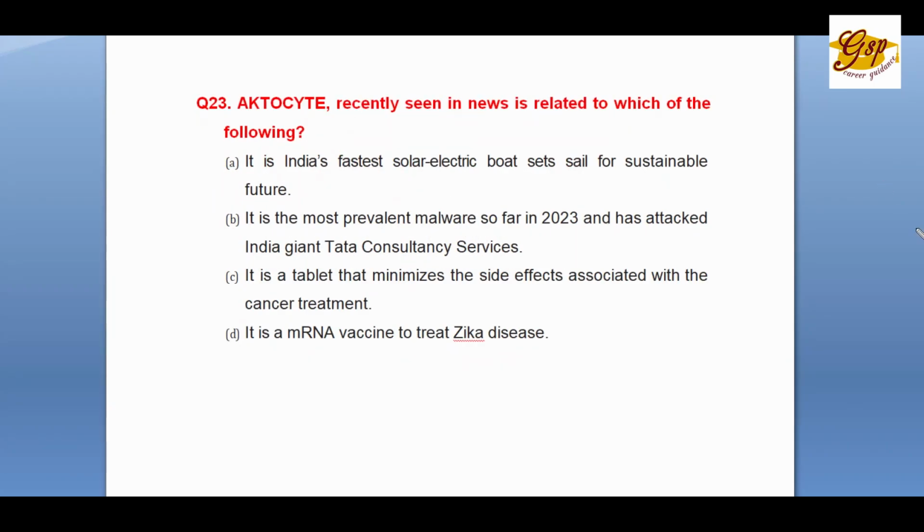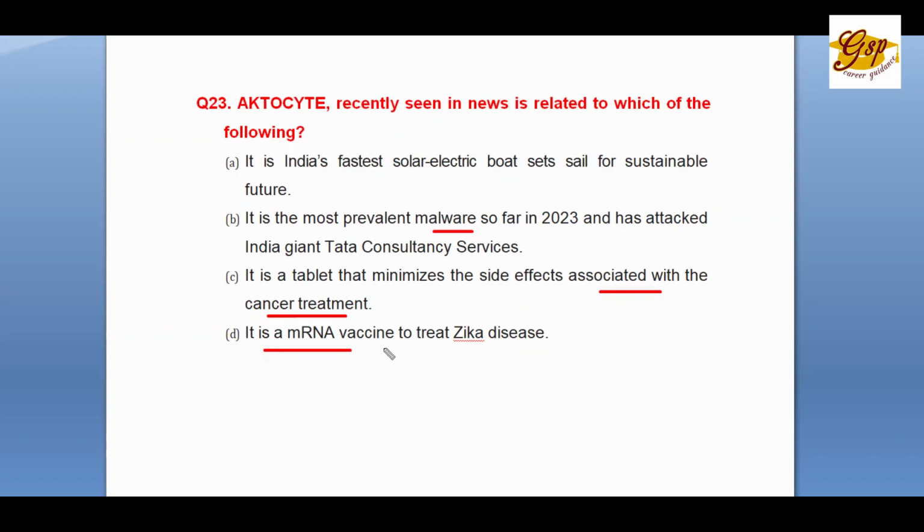Question number 23. Actosite, recently seen in news, is related to which of the following? A. India's fastest solar electric boat set sail in sustainable future. B. It is the most prevalent malware so far in 2023 that has attacked Indian giant Tata Consultancy Services. C. It is a tablet that minimizes the side effects associated with cancer treatment.